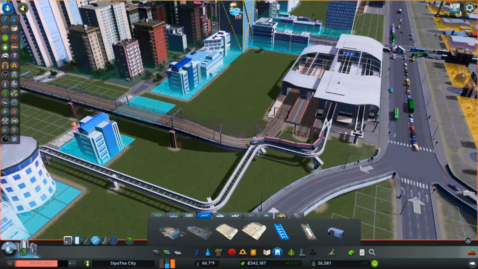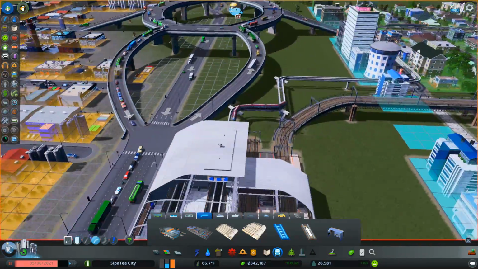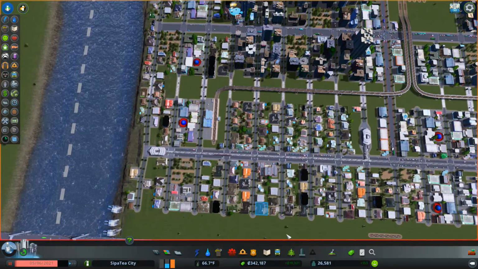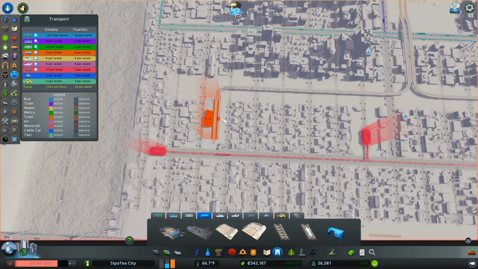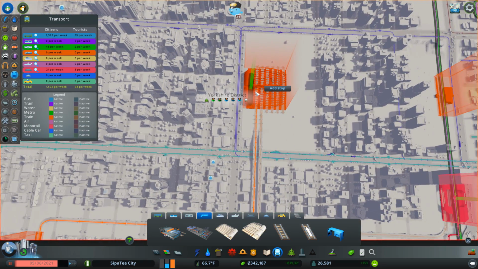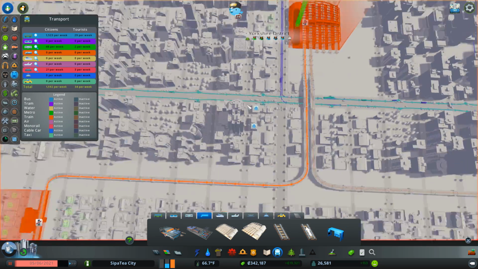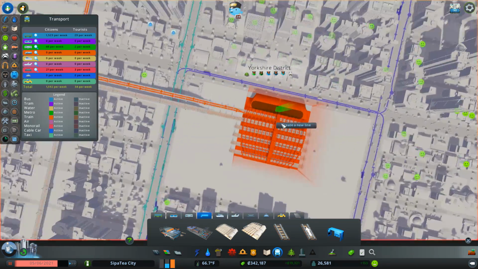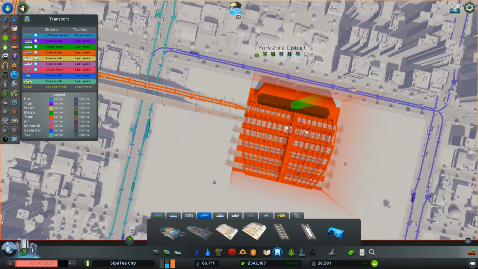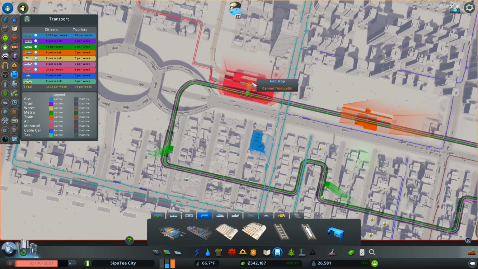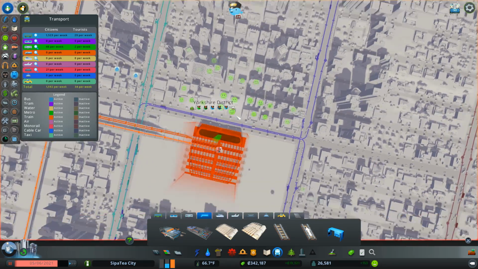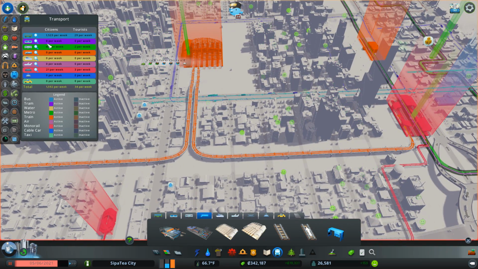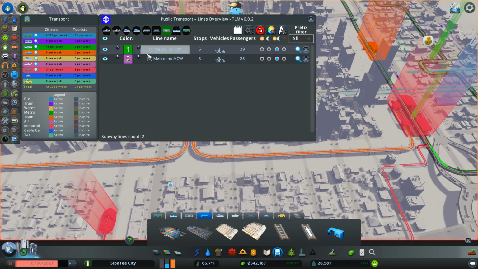Oh, blimey. Look at that. Quite steep, but it connects. Okay, well, let's just go with that for now. Let's stick in some routes. So we're going to have a route from here, and that's on this side and back again. So that's one. Then we're going to have this one here to go down to here and back again. That's two. So that's the start of our train network.